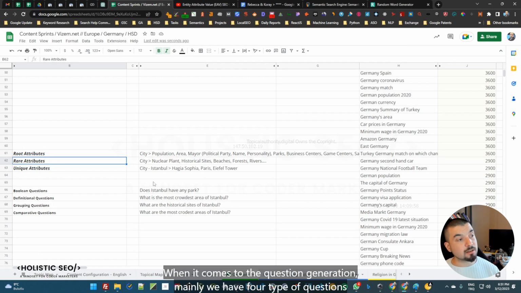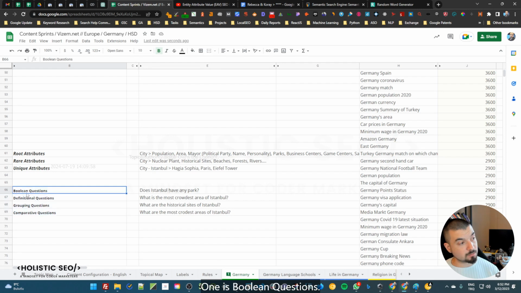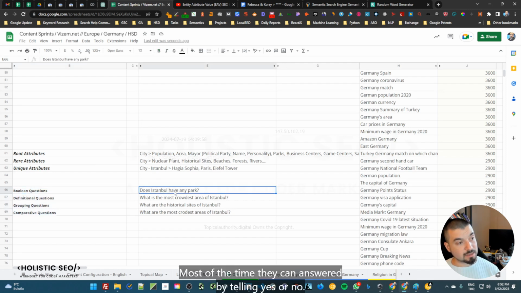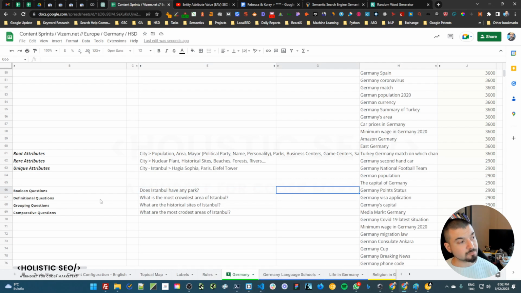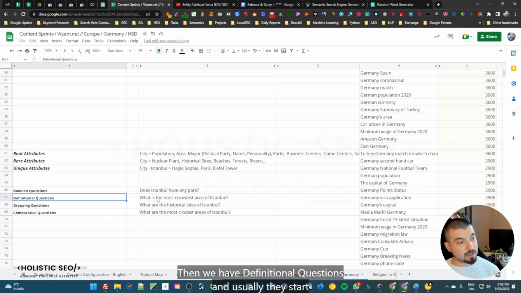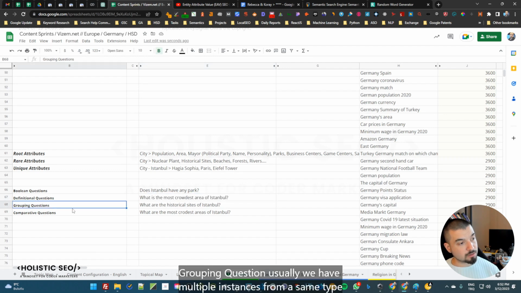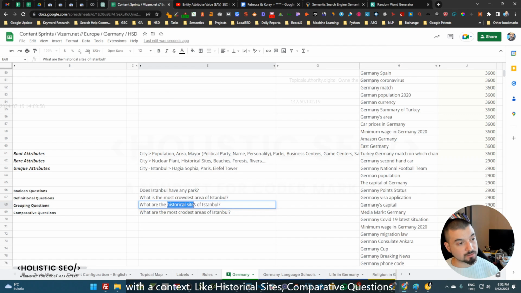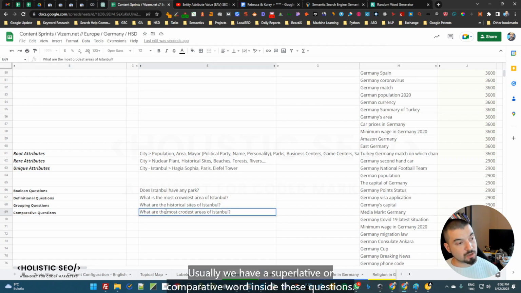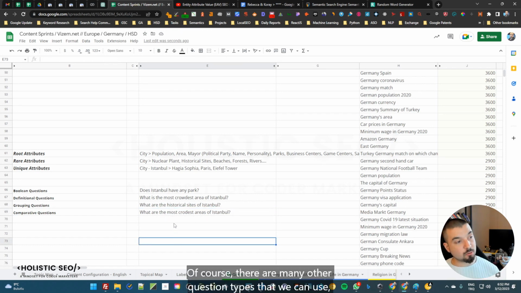When it comes to question generation, mainly we have four types of questions inside our content briefs. One is Boolean questions. Most of the time, they can be answered by saying yes or no. Then we have definitional questions, and usually they start with what, and in this case we try to define a certain type of area. Grouping questions, usually we have multiple instances of the same type with a context, like historical sites. Comparative questions, usually we have a superlative or comparative word inside these questions. Of course, there are many other question types that we can use, but most of the time we will be focusing on these types.